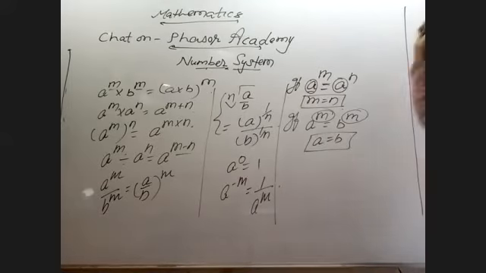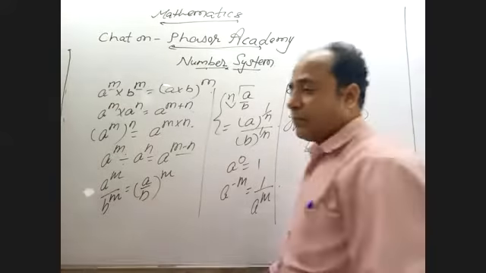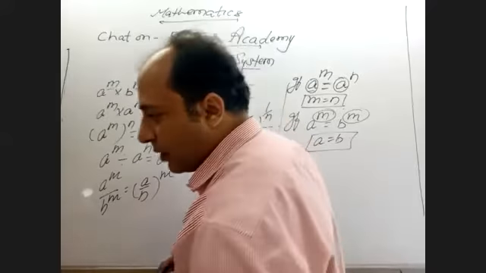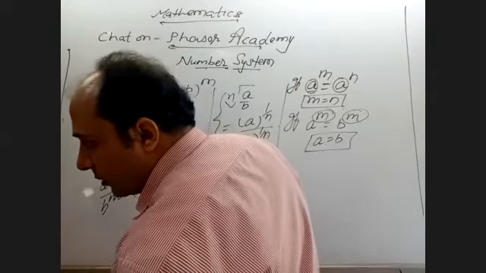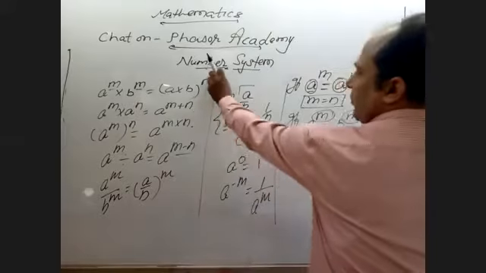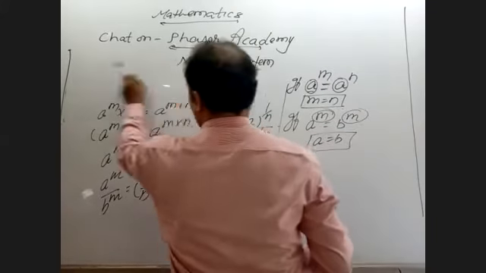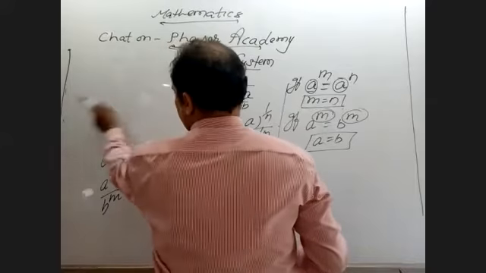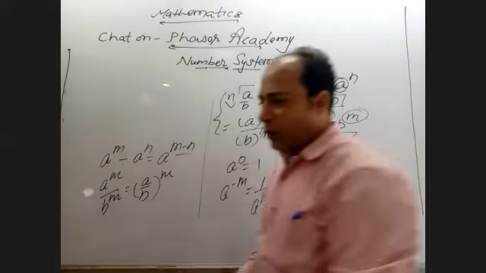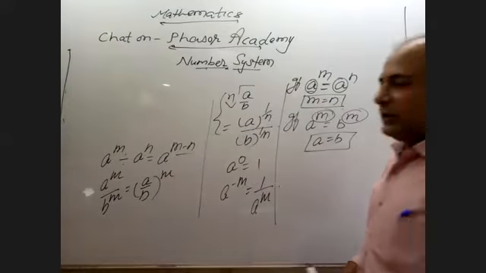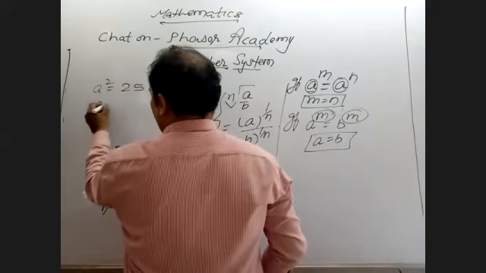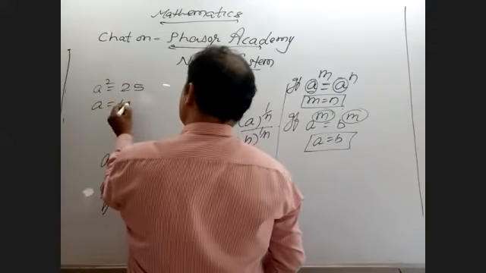But there are some other forms which are not given, and teachers never explain this one. Basically, in your school, we always say that if A square equals 25, then A equals plus minus 5.